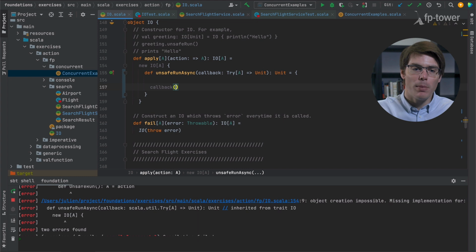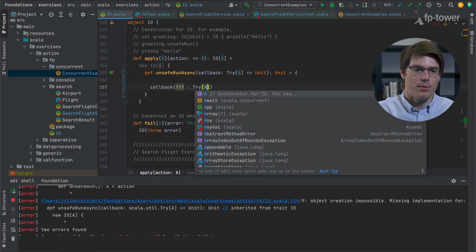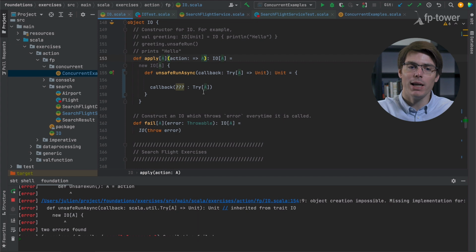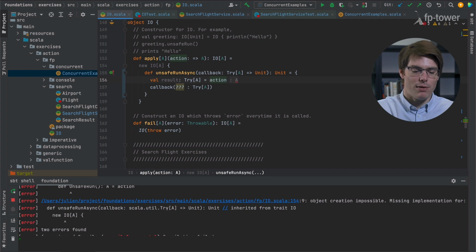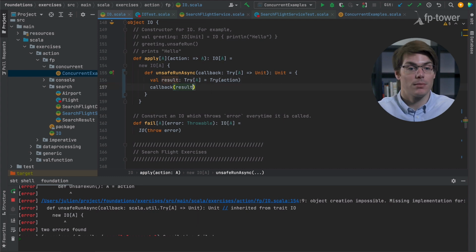So we need to call callback at the end, which needs to be a Try of A, right? So how do we get a Try of A? We need to execute the by-name parameter here. So we'll say, okay, result is of type Try of A, which means that we need to evaluate action, and we need to wrap it in a Try because we know that it can potentially fail. So once we have it, we pass it to callback, and that's it.